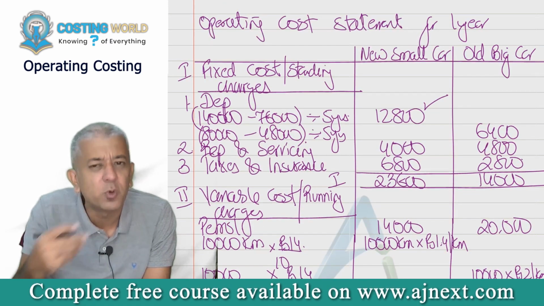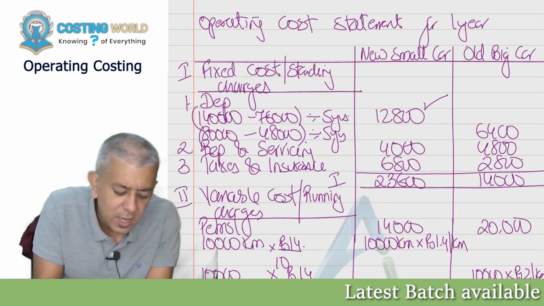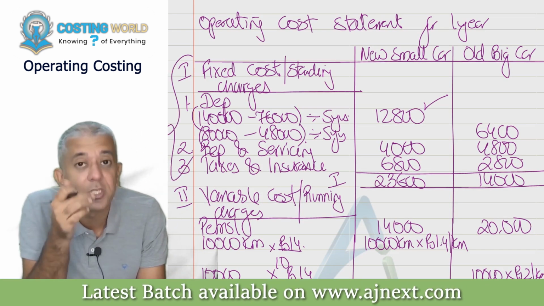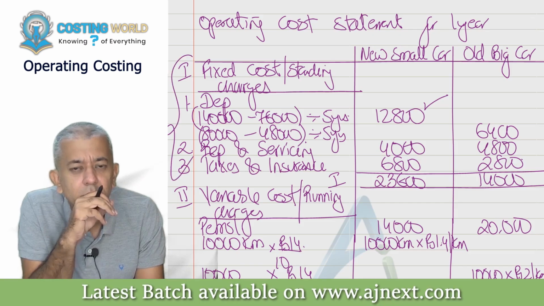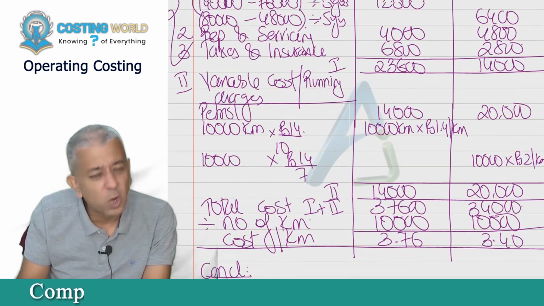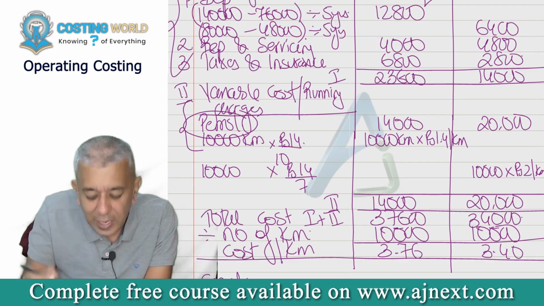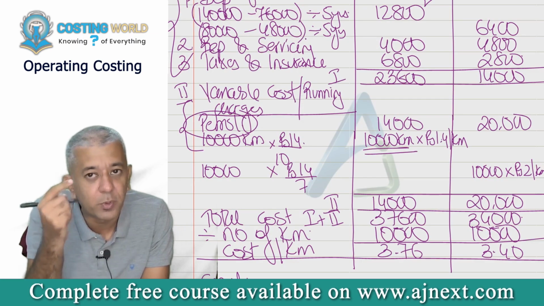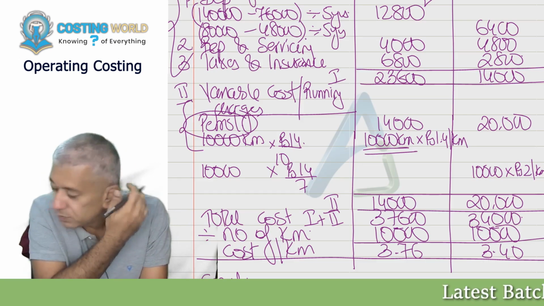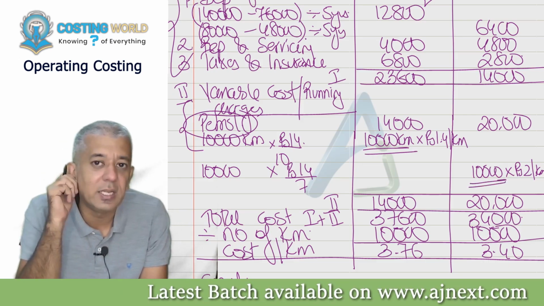You all can tell me a few things just for my satisfaction. Will all these things remain same or will change? Same only. So all these things you all can copy. In variable cost, you can write down this word and then directly write 19,000 into 1.4, no? And here you can write 19,000 into 2 rupees.